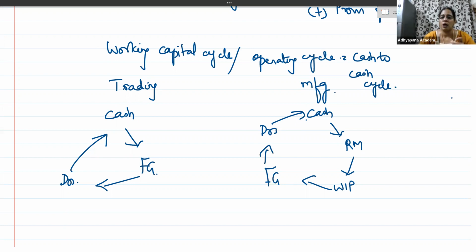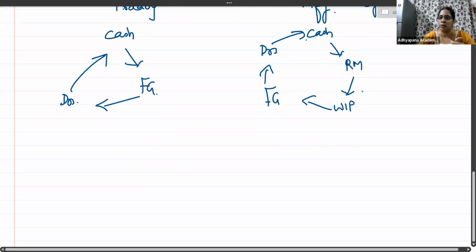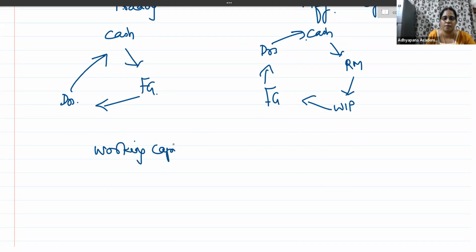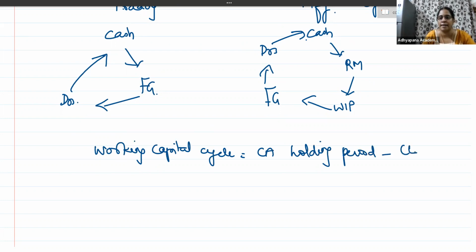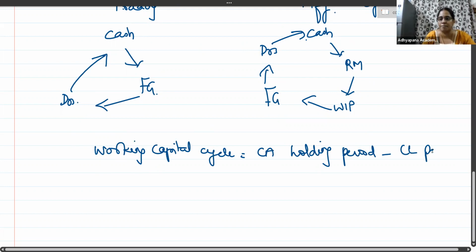Okay. So how am I going to estimate this working capital cycle? This working capital cycle is measured as current asset holding period minus current liability payment period. How are we going to measure this current asset holding period and current liability payment period?